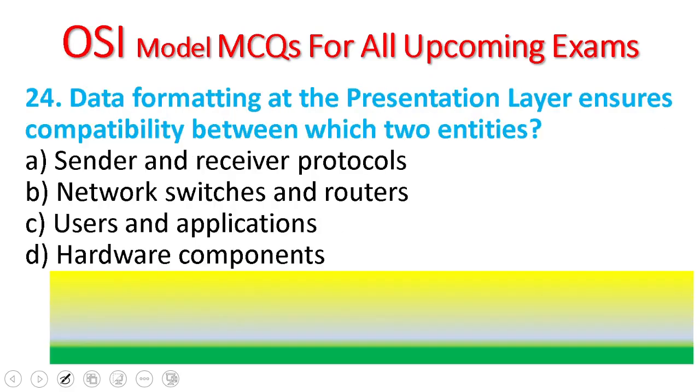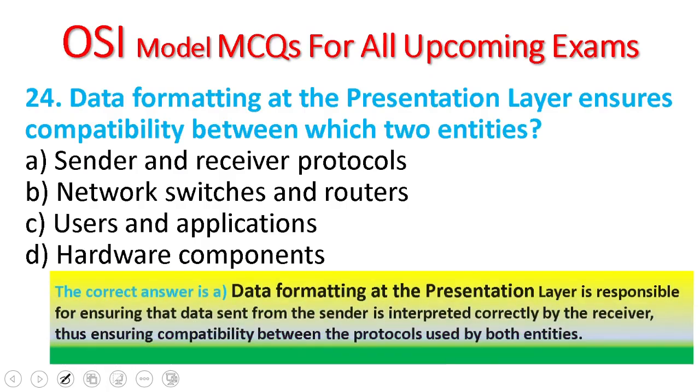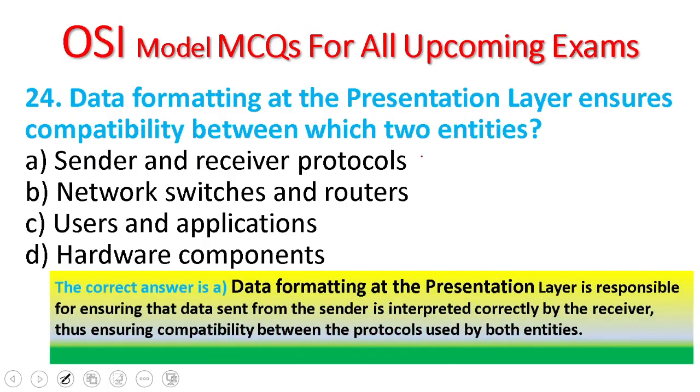24. Data formatting at the presentation layer ensures compatibility between which two entities? Sender and receiver protocol, network switch and router, user and application, hardware components. The correct answer is A. Data formatting at the presentation layer ensures that the data sent from the sender is interpreted correctly by the receiver, thus allowing compatibility between the protocols used by both entities.